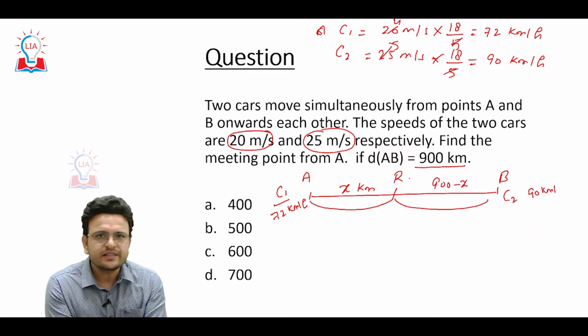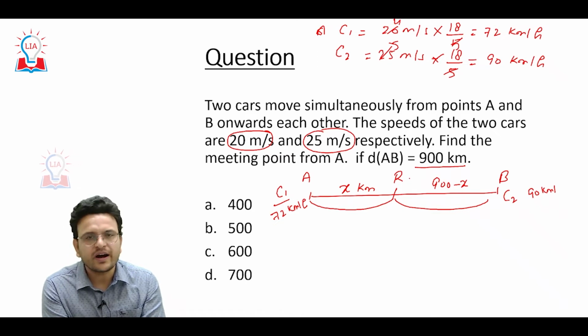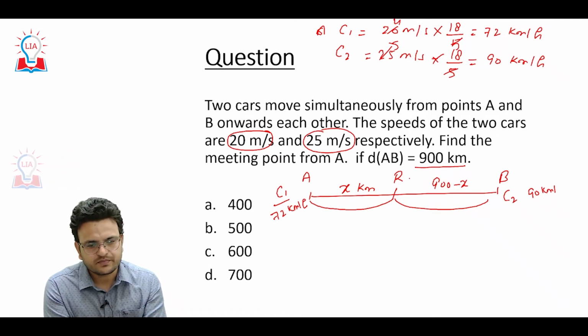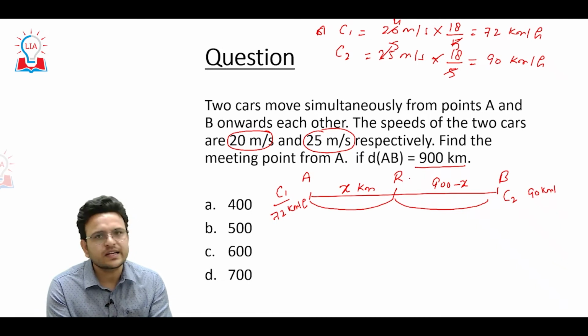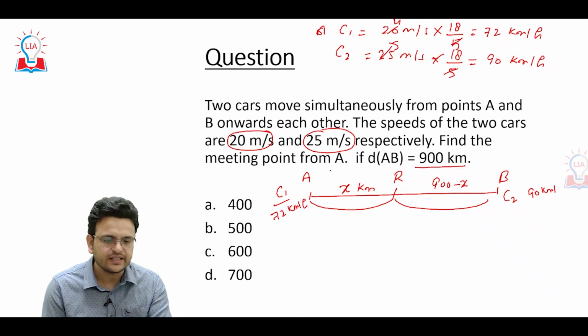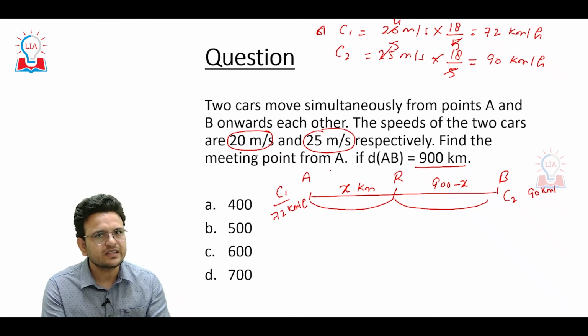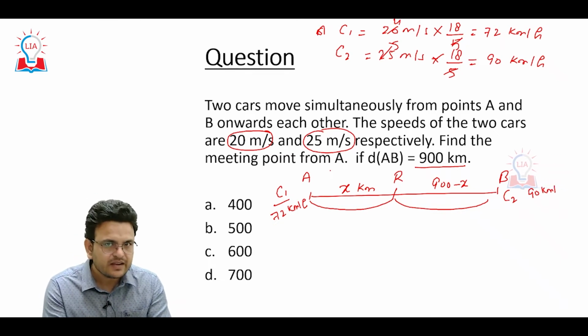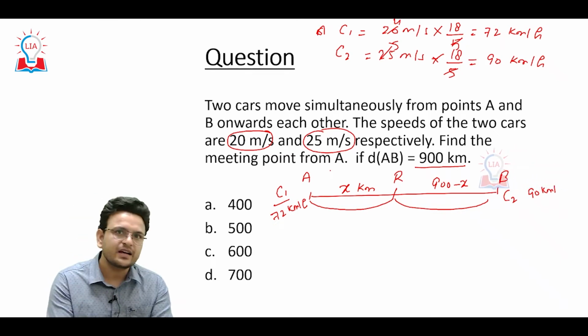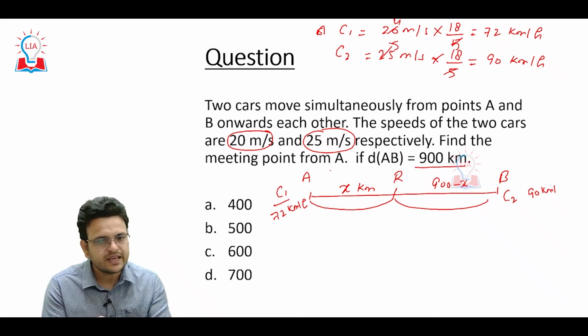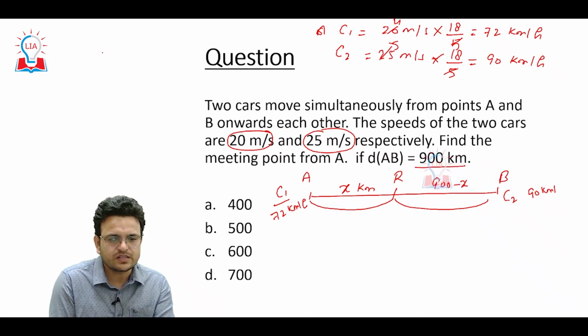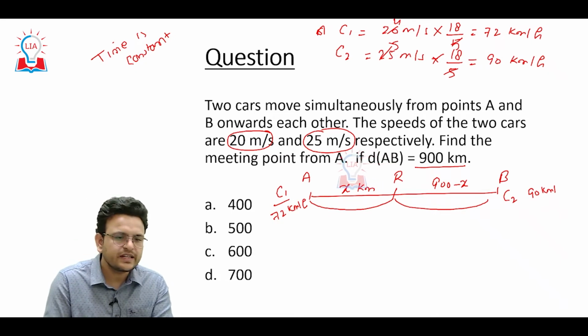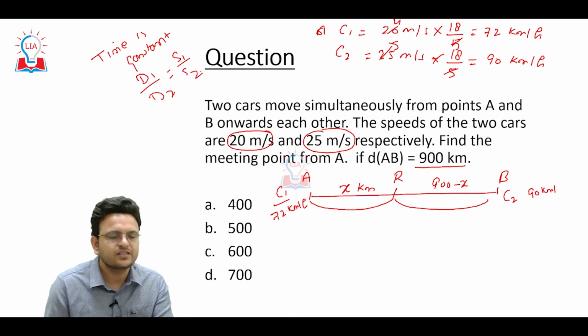This is the basic thing you have to do, and then you have to find what is constant in this question. Whenever two cars meet each other, the time taken by car 1 and car 2 will be the same. So in this question also, time is constant. When time is constant, automatically we can say that d1 upon d2 equals s1 upon s2.